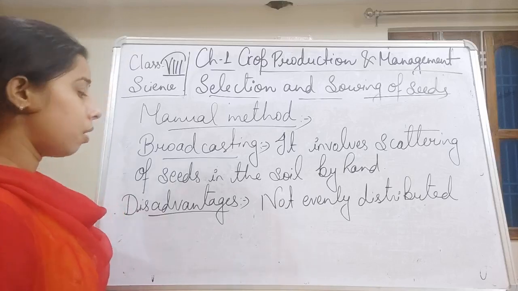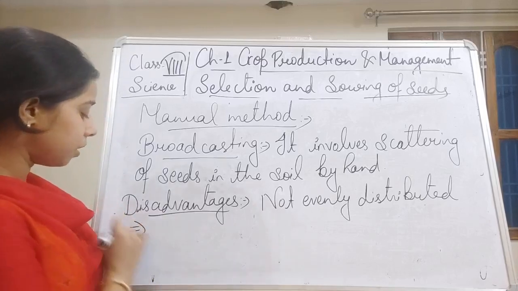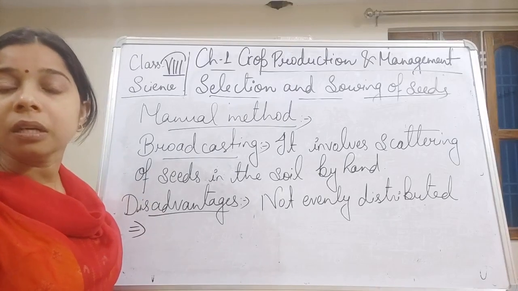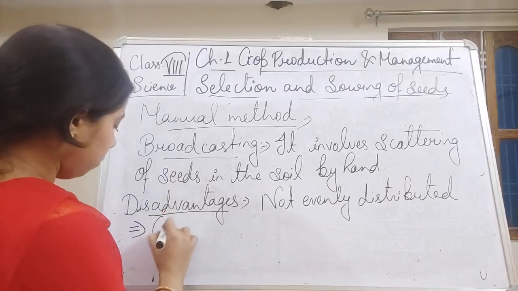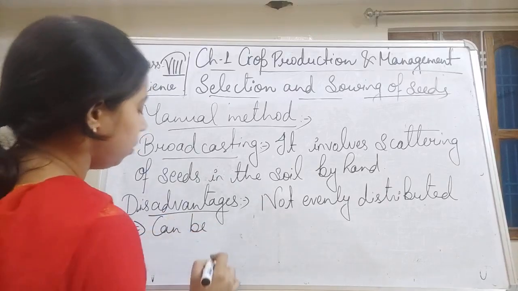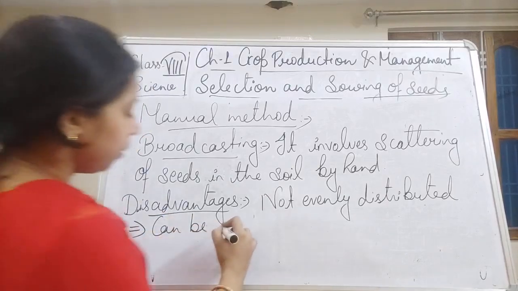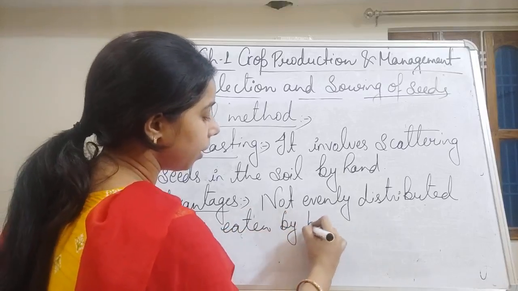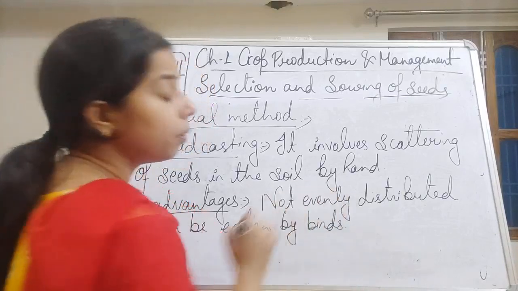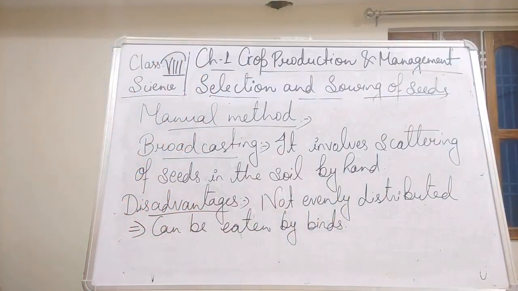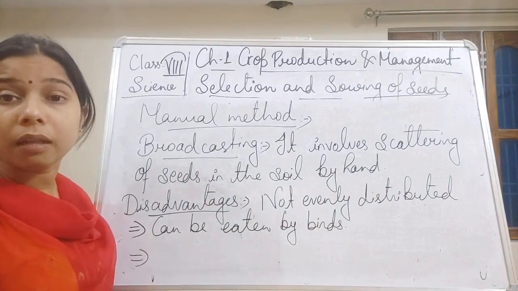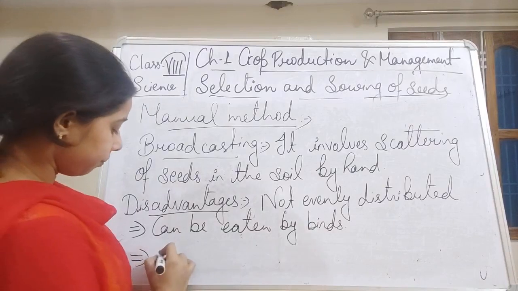The second one, students, is that the seeds can be eaten up by birds. And not only this, but they may not be sown at the proper depth.